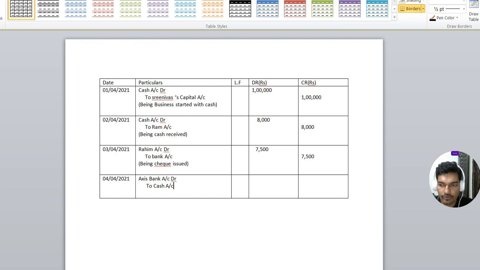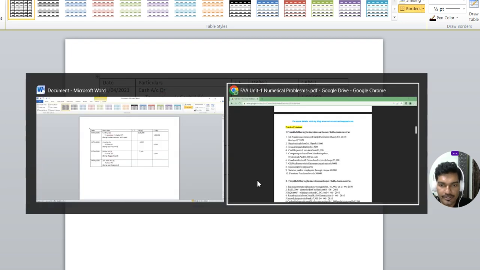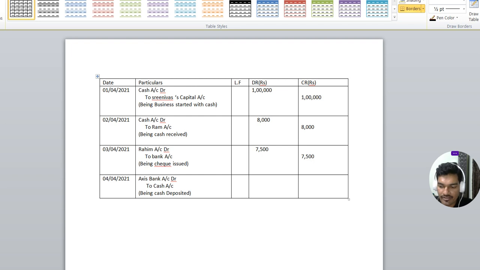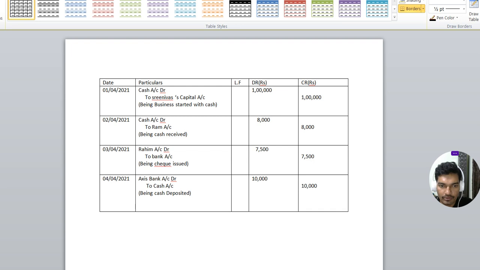So why cash account shown credit side? Because cash is going out from the business. So money we have withdrawn from business and we have deposited into the bank. So cash should be shown credit side. Being cash deposited, narration we should write like this, and the amount of cash we have deposited, 10,000, should be shown credit side.